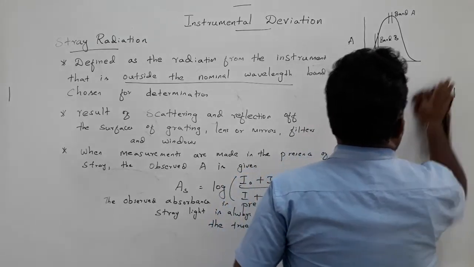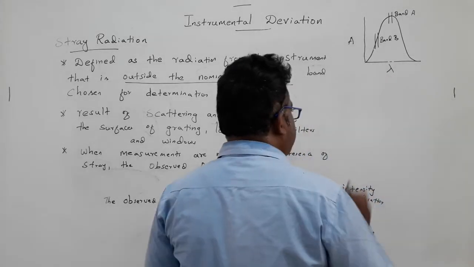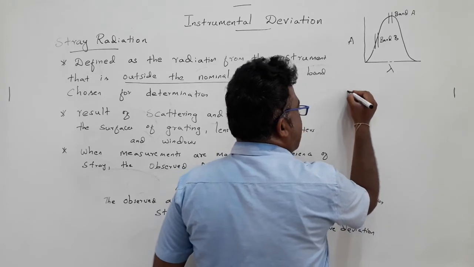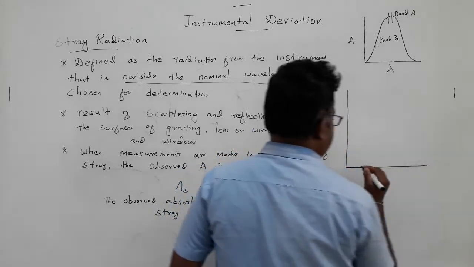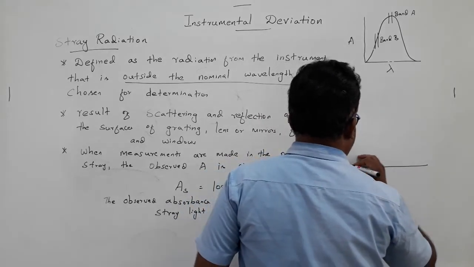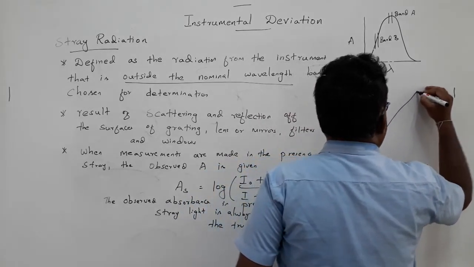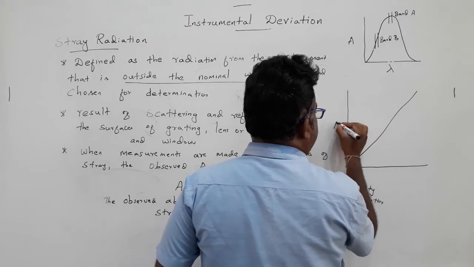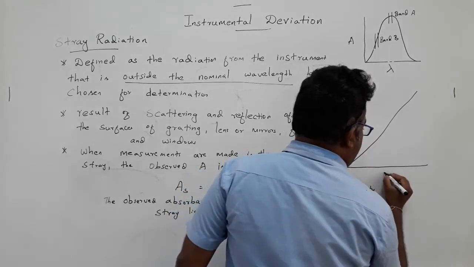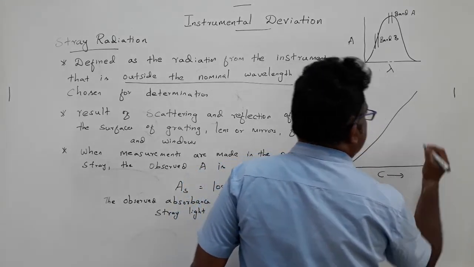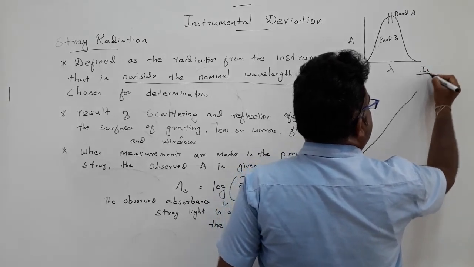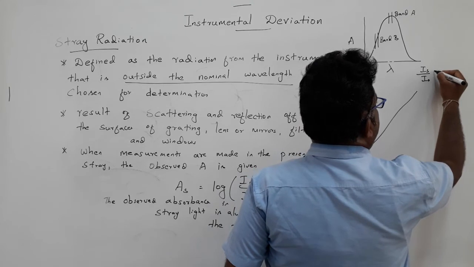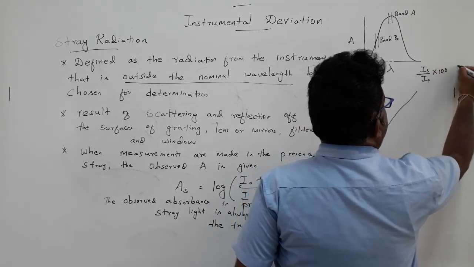I would like to plot a graph between absorbance and concentration with various percentages of stray light. Absorbance is on the y-axis, concentration on the x-axis, and we have I_S by I0 into 100%.